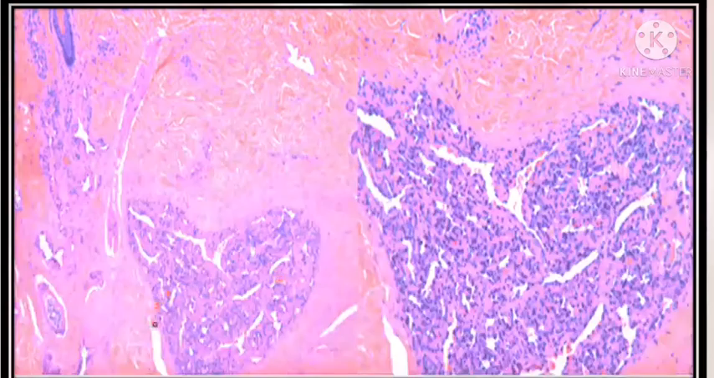In the case of non-involuting congenital hemangioma, there are lobules of vessels within the dermis with increased number of dilated vessels with thin walls. Occasional ectatic muscular walls also can be seen. This is the low power view, this is the high power view of the same. You can see irregularly dilated vessels with thin walls, thin lining.